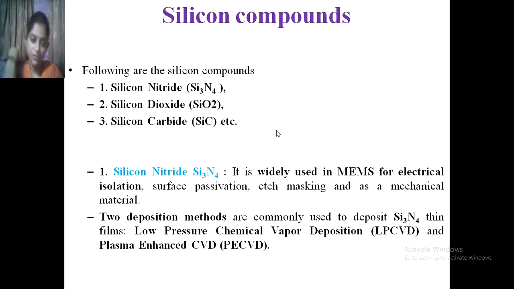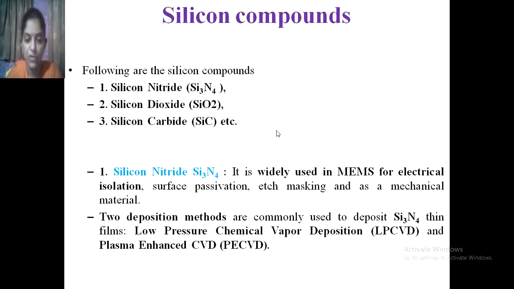Si3N4, that is silicon nitride, is used for electrical isolation, surface passivation, etch masking, and as a mechanical material. So there are three compounds which are used mainly, and from that, silicon nitride is used as an electrical isolation, surface passivation, etch masking, and a mechanical material.